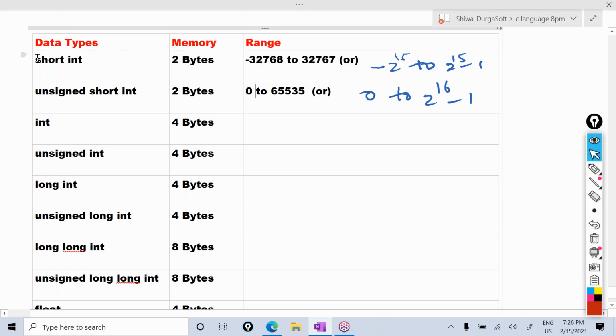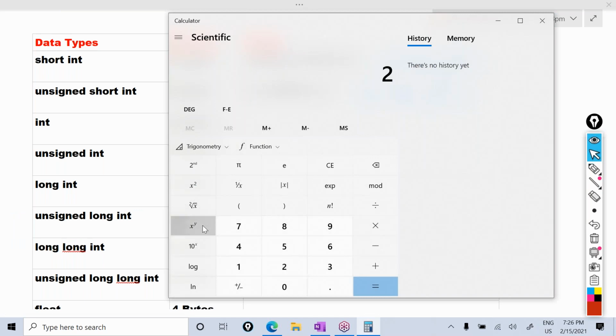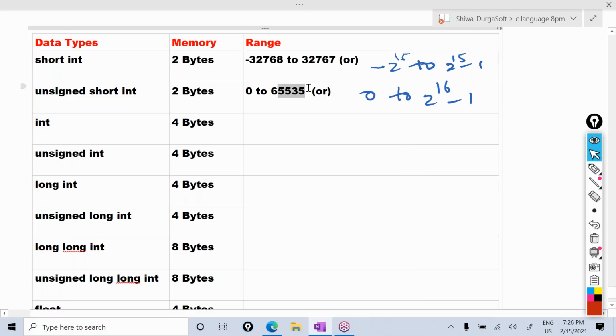Signed can accept both negative and positive. Okay, so 2 power 16 value. Let me calculate it. 2 power 16 is 65,536. 65,536 minus 1 means 65,535. See?